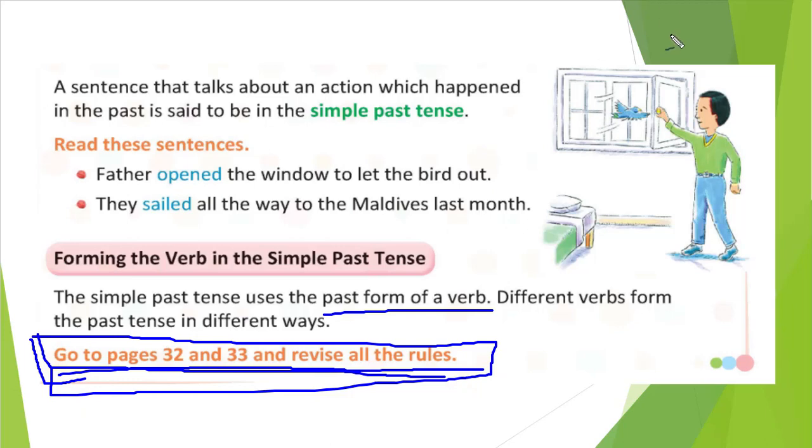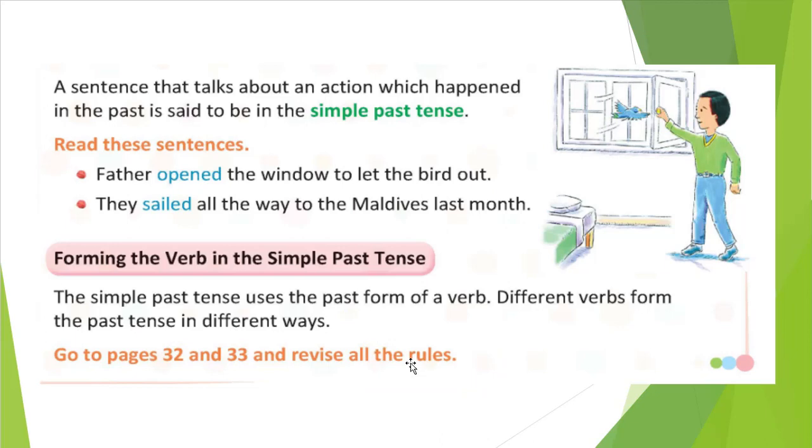So let's discuss some exercises on it. We will write with ed, and there are some irregular verbs. With those, what happens is that the verb's base form and second form will be totally different, right? Those rules we have already seen. So revise it while reading this chapter further. Once you revise that part, let's see some exercises here.